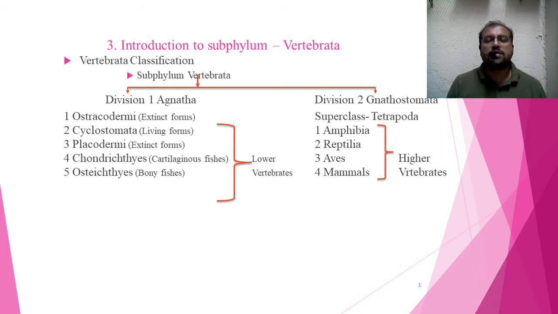These individuals also have the cranium. The cranium is nothing but the brain box, the protective hard shield of the brain. So these are called Vertebrata or Craniata.